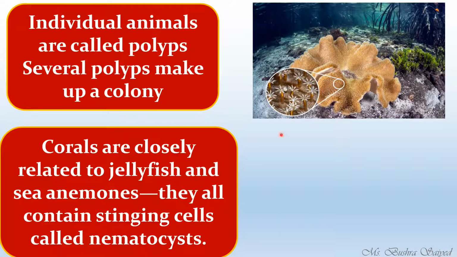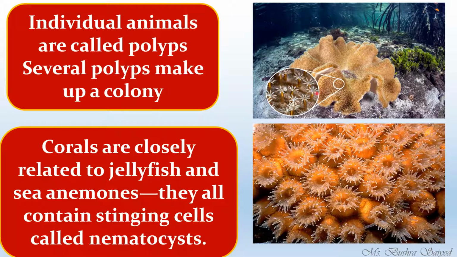See here, this is one particular colony of coral. Inside this, there are small cavities. These cavities possess the polyps. These are the polyps. If you further magnify the polyps, you will be able to see such a huge colony of polyps. Each and every circle or structure that you can see is one individual organism of coral.